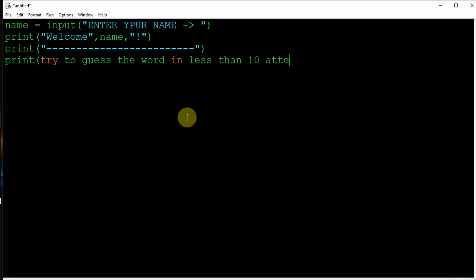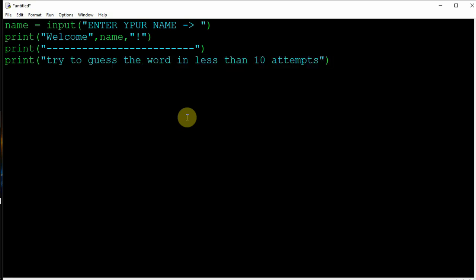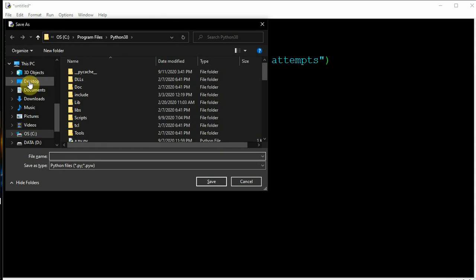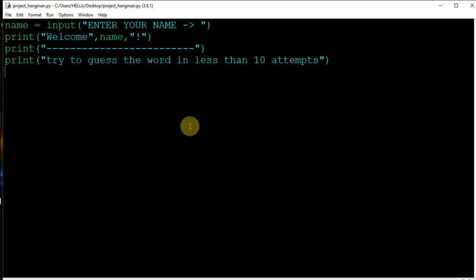This was the message which we had in the same output window which we checked earlier: try to guess the word in less than 10 attempts. As of now we have done nothing. It's simple and easy. We'll save it on the desktop. Save it as project hangman .py. The file is saved on the desktop. Now I need to run it.